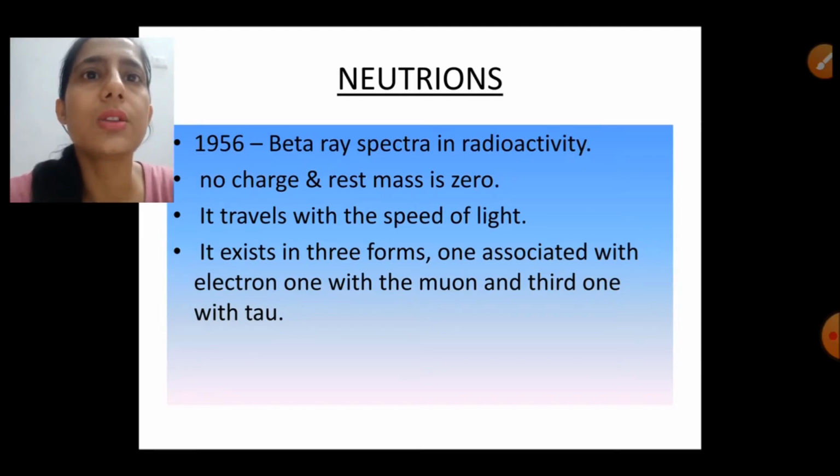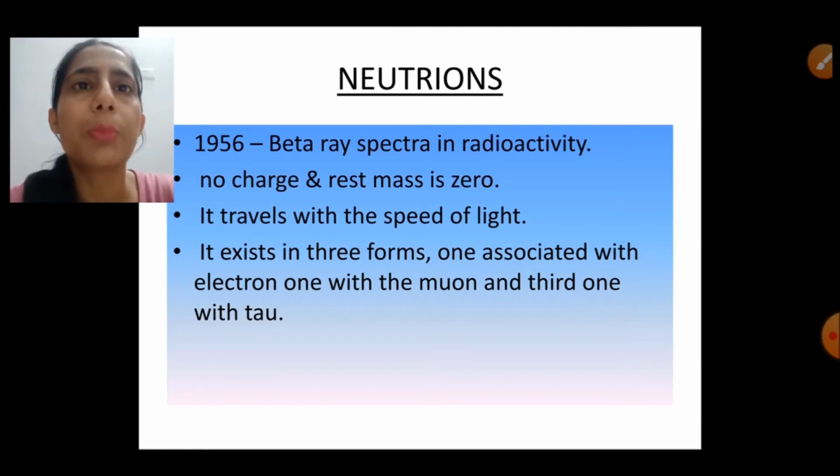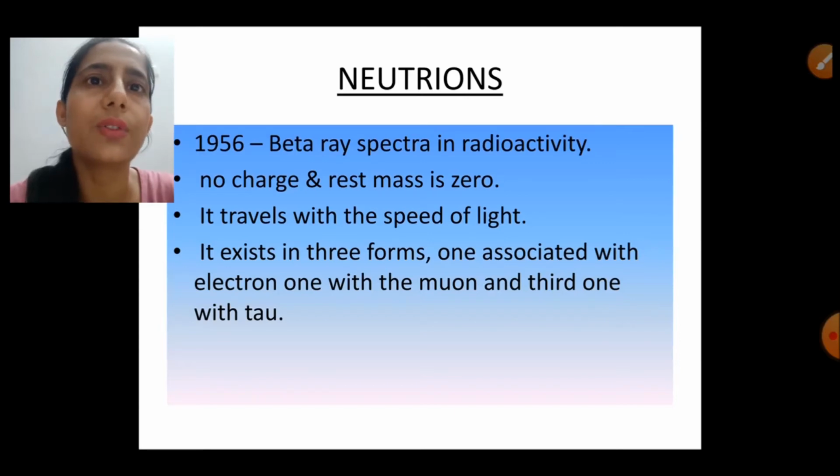Otherwise, if there is only proton and electron produced in the beta decay, then electron should have discrete energy. And till now we know that for every lepton family there are neutrinos and antineutrinos. Neutrinos are the chargeless particles. They are having rest mass 0 and they travel with the speed of light. And we know that there are 3 lepton families and 3 kinds of neutrinos: one associated with electron, one with muon, and third one with tau lepton.